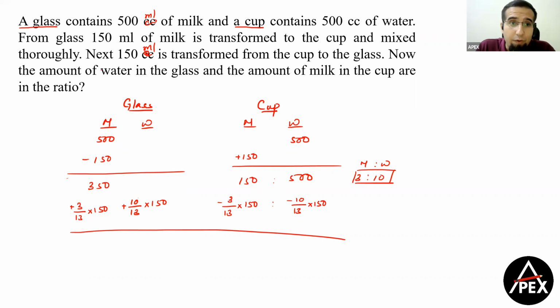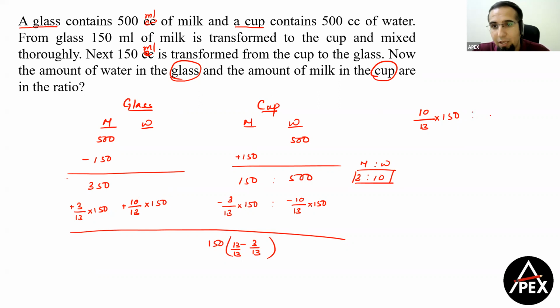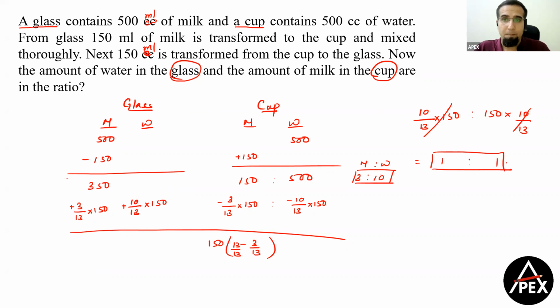Now the question says, find the amount of water in the glass is to the amount of milk in the cup. Now this is where the glass and cup are used. Okay. So water in the glass is 10 by 13 of 150. Now milk in the cup, if you observe, I can take 150 common, which will give me 1 minus 3 by 13. अब 1 को मैं 13 by 13 लिख सकता हूं, तो milk भी हमारे पास जो है that is 150 into 10 by 13. And now 150 into 10 by 13, 150 into 10 by 13 gets cancelled. And therefore, the final ratio here becomes 1:1. Clear, guys? So this is how this question goes on to solve.